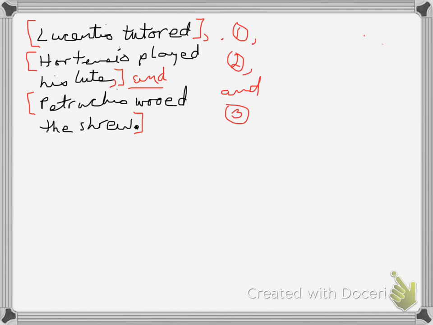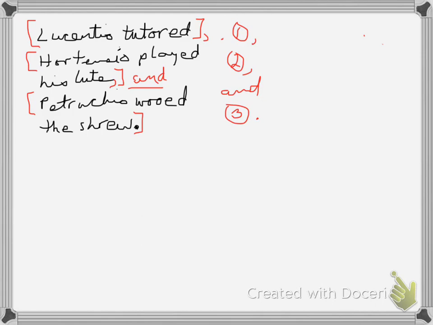Like that, period. I could also do this if I wanted to emphasize that Petruchio is doing something, the others are subordinate to him. This is still a compound sentence, but I could have done this a second way. I could have, let's pick another color here.